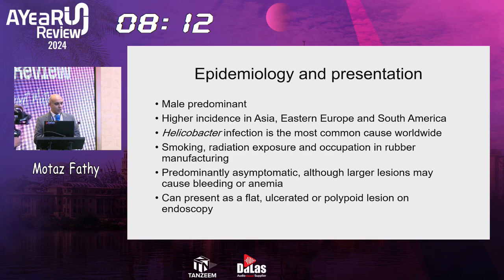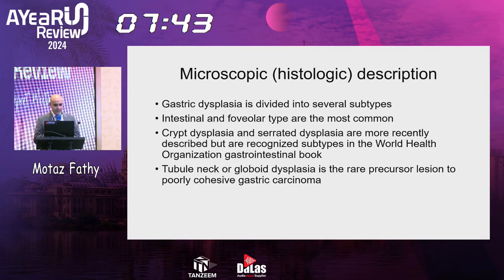It's mainly more common in males, with high incidence in Asia, Eastern Europe, and South America. H. pylori is still the most common cause worldwide. Smoking, radiation exposure, and occupation in rubber manufacturing are also risk factors. It is predominantly asymptomatic, hence the difficulty of early diagnosis. Although larger lesions may cause bleeding or anemia, it can present as flat, ulcerated, or polypoidal lesions on endoscopy.